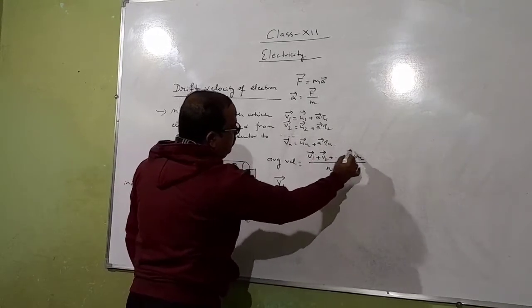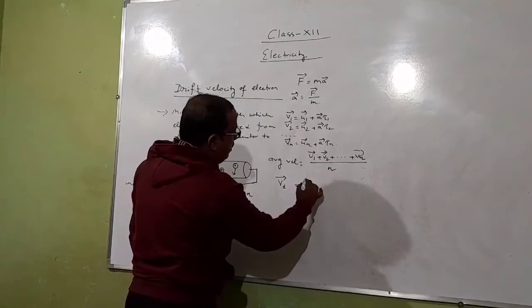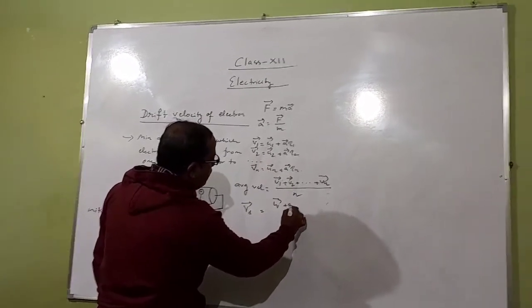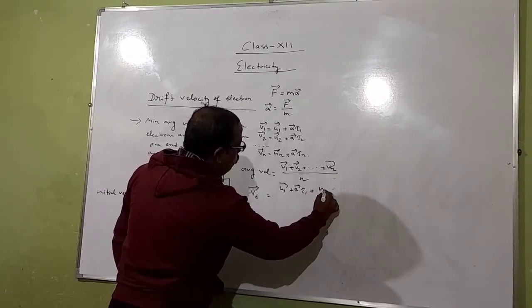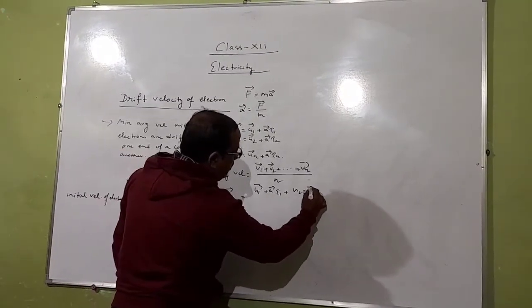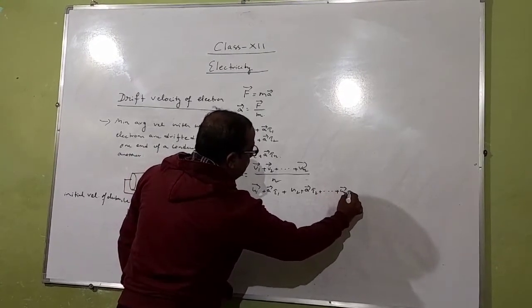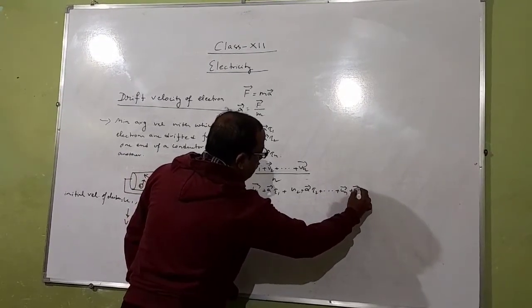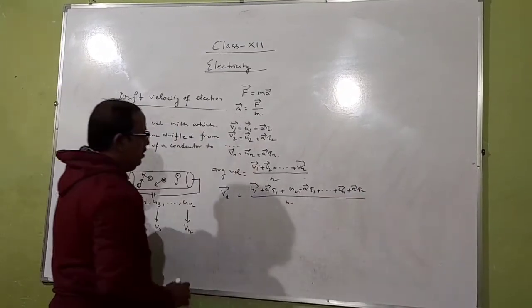Vd stands for drift velocity. So Vd is equal to u1 plus a tau 1 plus u2 plus a tau 2 plus up to un plus a tau n, divided by n.